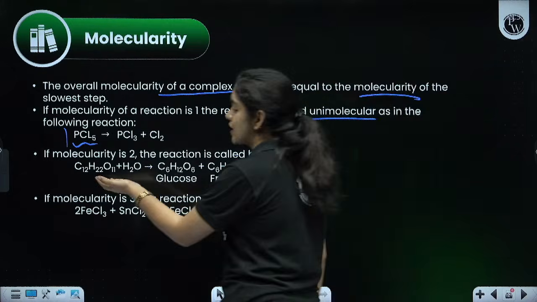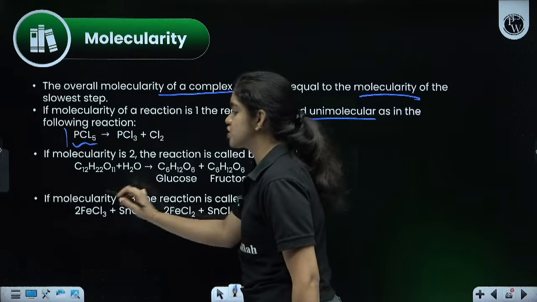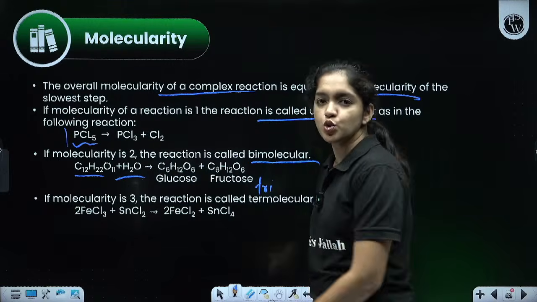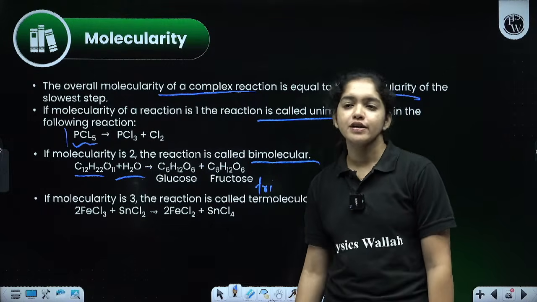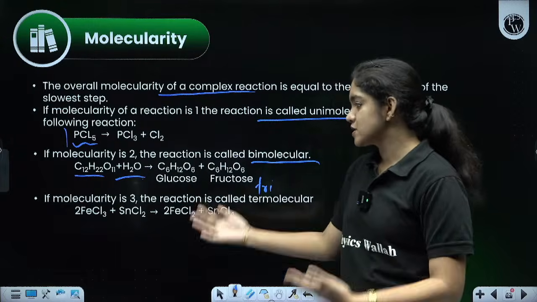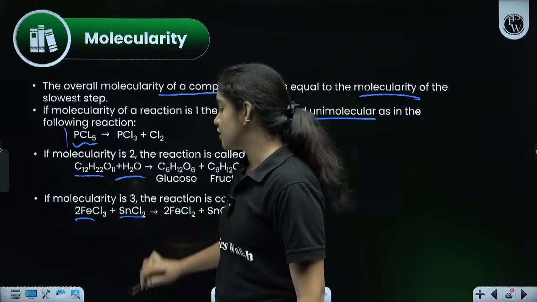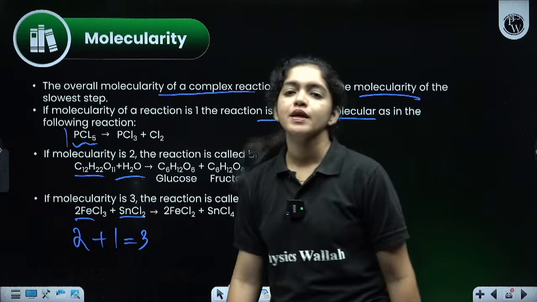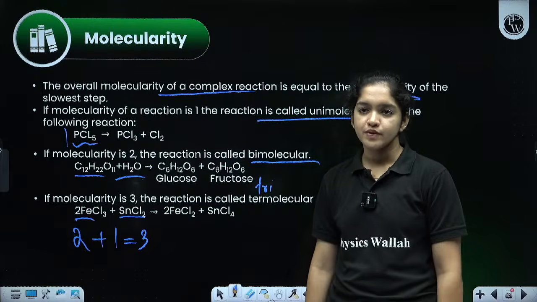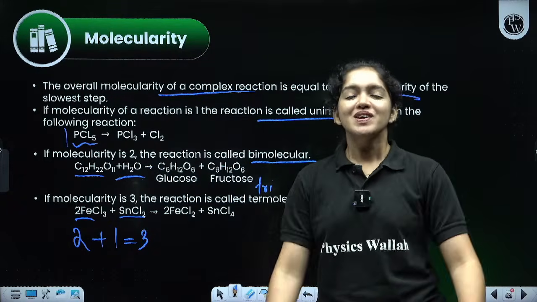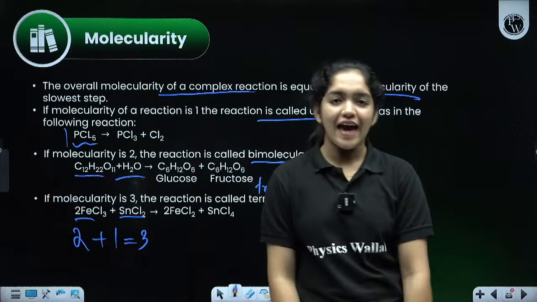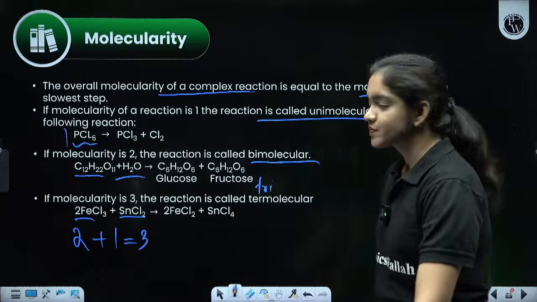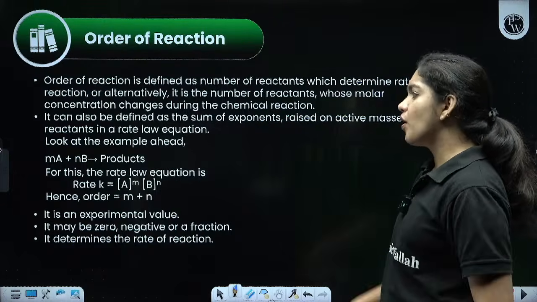For example, here are 2 examples given. C12H22O11 plus H2O. How many reactants do we have here? 1 sucrose and 1 water. That means 2. So if 2 reactants are there, the molecularity will be what? 2. So it is a bimolecular reaction. The next one, 2 FeCl3 plus 1 SnCl2. So in total how many reactants do we have in this reaction? 3 reactants, meaning 3 reactants are participating in the reaction. So the molecularity of the reaction will be 3, a trimolecular reaction. Got it? Clear?